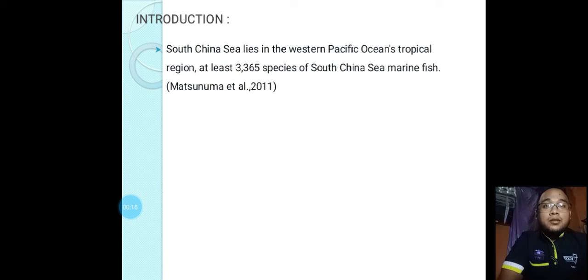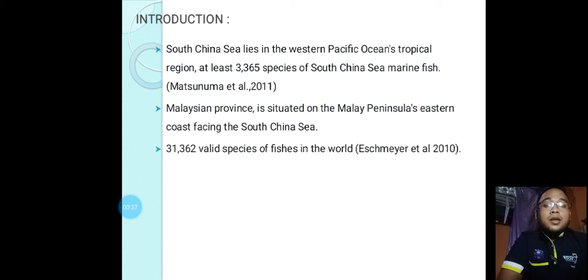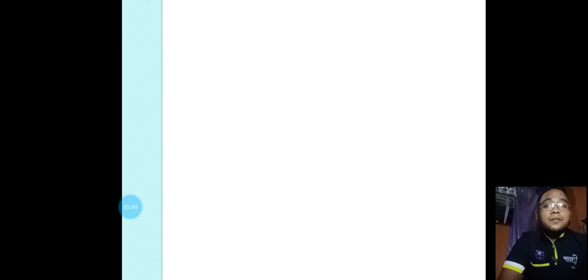For the introduction, South China Sea lies in the Western Pacific Ocean tropical region. At least 3,365 species of South China Sea's marine fish. Malaysia province is situated on the Malay Peninsula eastern coast facing the South China Sea. 31,362 valid species of fishes in the world reported from Malaysia water and adjacent sea. 1,400 species of marine fishes.